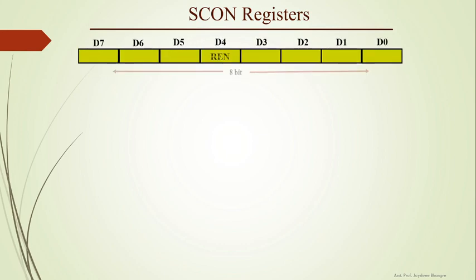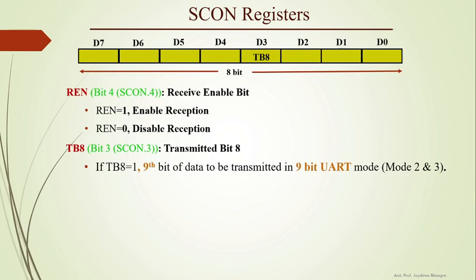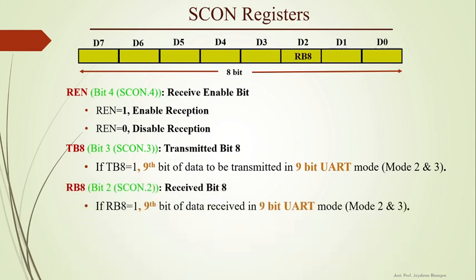Now the other bits of this SCON register, that is REN. This bit is used to enable and disable the receiver. When this bit is 1, it enables the reception, and when it is 0, it disables the reception. Then the TB8 bit, that is bit 3 of the SCON register. This is the 9th bit of data to be transmitted in 9-bit UART mode, that is modes 2 and 3. Then RB8, this is received bit 8. This is the 9th bit of data received in 9-bit UART mode, that is mode 2 and mode 3.